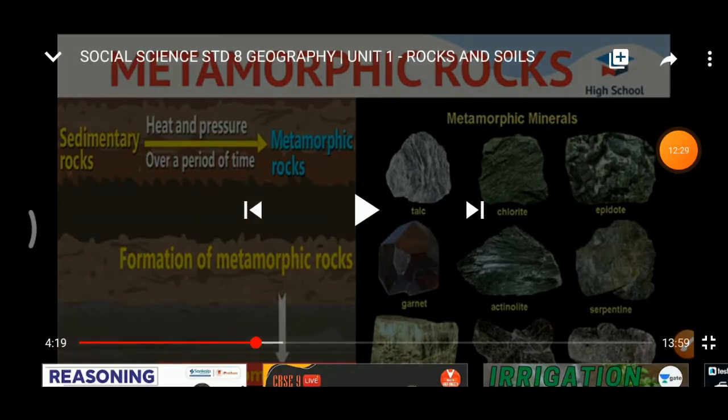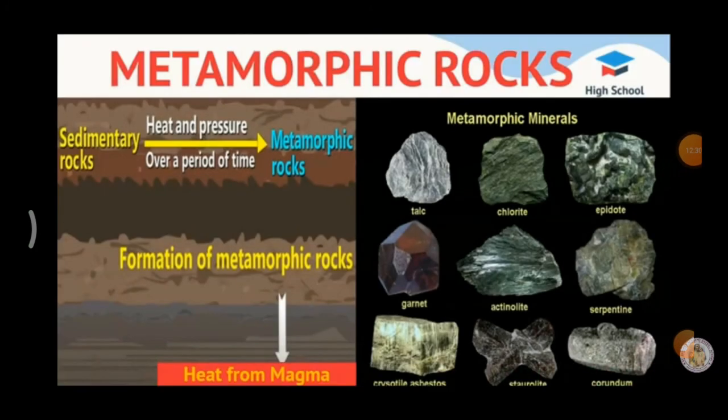Next we saw about what? Metamorphic rocks. Meta means change, morpha means shape. How many types of metamorphic rocks are there? Thermal metamorphism and dynamic metamorphism. Next we saw about what? Formation of metamorphic rocks from igneous rocks. Granite changing into gneiss is called dynamic metamorphism. Basalt changing into slate is called thermal metamorphism.